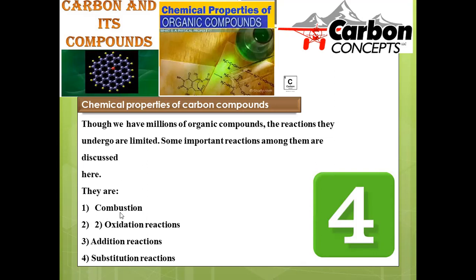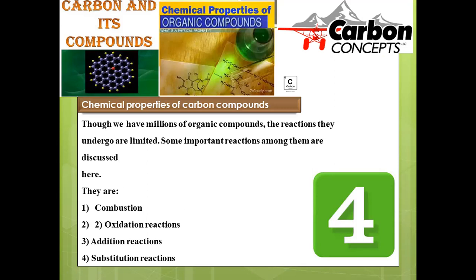One is called combustion. Combustion is nothing but burning the compound in the presence of oxygen, which gives a huge amount of heat energy that can be utilized in so many ways. The fuels we are using participate in this combustion process, and that is a kind of chemical reaction of these organic compounds.